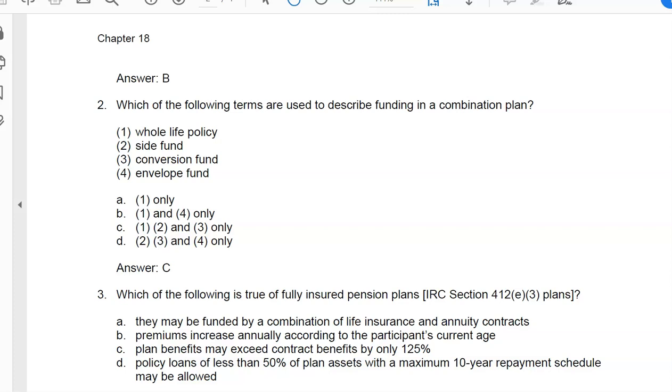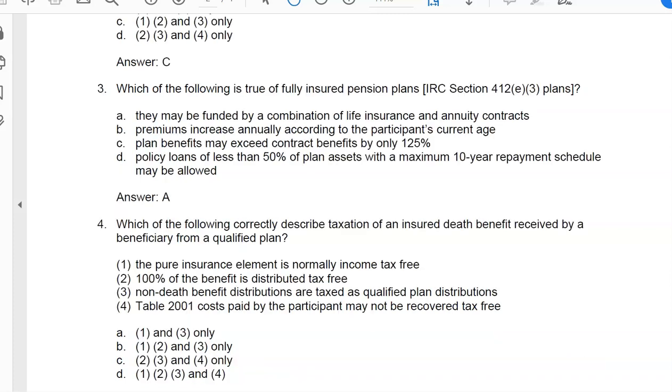First point, it's funded exclusively by the purchase of individual insurance contracts. Under the regulations, such contracts can be either individual or group and can be life insurance or annuity contracts or a combination of both. So fully insured is a combination or both of life insurance and annuity contracts.